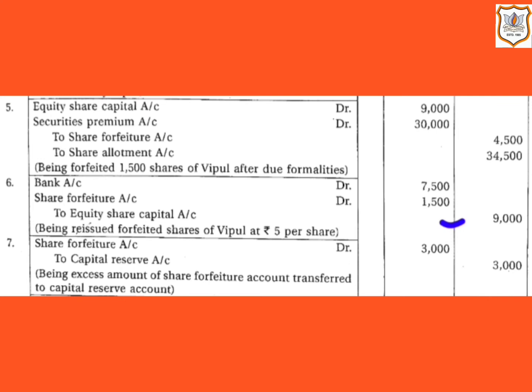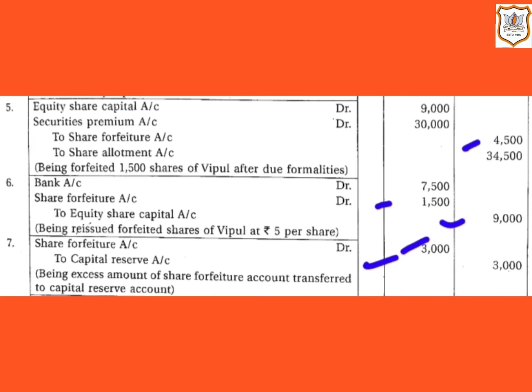Now let us see the journal entry for the transfer of balance in forfeited shares account to capital reserve account. So here share forfeiture account will be debited by rupees 3000 to capital reserve account. In journal entry number 5, you can see that share forfeiture account has a credit balance, that is rupees 4500, and in entry number 6, share forfeiture account has a debit balance, that is rupees 1500.